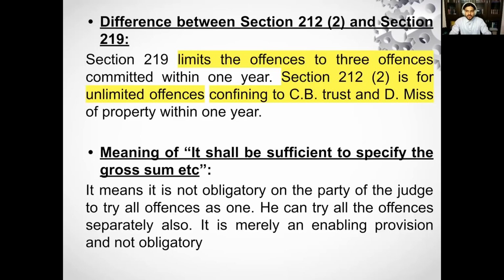But section 212 subsection 2, first thing, is for unlimited offenses. It is not limited to only 3 offenses. And second point, it is confined to criminal breach of trust and dishonest misappropriation of property within 1 year. Now, the meaning of it shall not be sufficient to specify the gross sum. I have seen many people teaching this, that when a judge is framing the charge for criminal breach of trust or dishonest misappropriation of property, the judge has to use section 212 subsection 2.